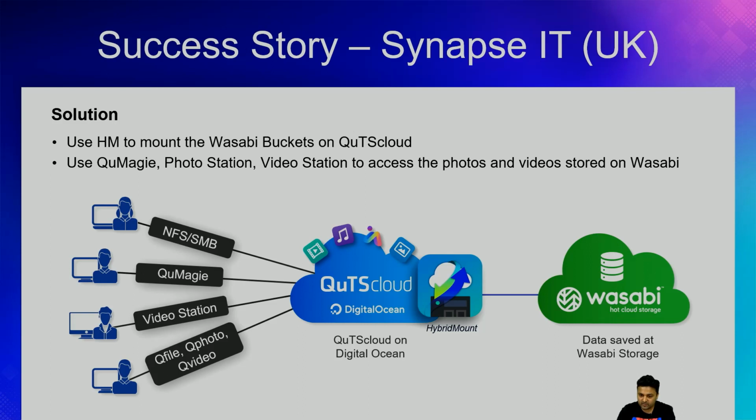And the user experience of accessing all these photos and videos from Qmagie and Video Station was really, really good. They could also access all this data through the mobile applications, because we have QPhoto, Qmagie, and Qvideo, which are basically mobile applications. So using these mobile applications, you can access all your photos and videos which are sitting on Wasabi storage. Okay, but using QuTScloud, they can access it very easily. So that's why I said it really helps you to optimize your data usage.